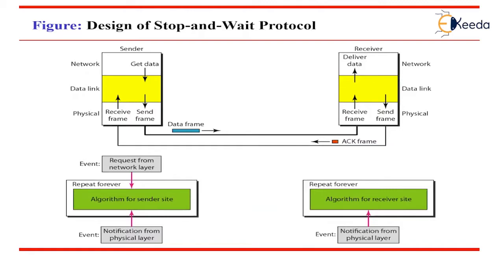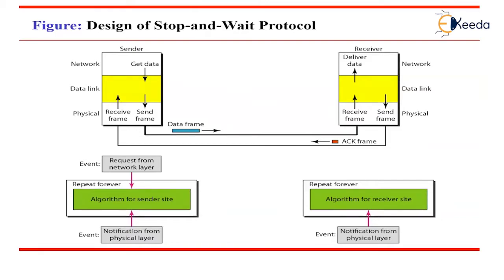To prevent the receiver from being overflowed with frames, we somehow need to tell the sender to slow down. There must be feedback from the receiver to the sender to do this task. The protocol we discuss now is called the stop and wait protocol because the sender sends one frame, stops until it receives the confirmation from the receiver, and then sends the next frame. We still have unidirectional communication for data frames, but auxiliary acknowledgement frames travel in the other direction.